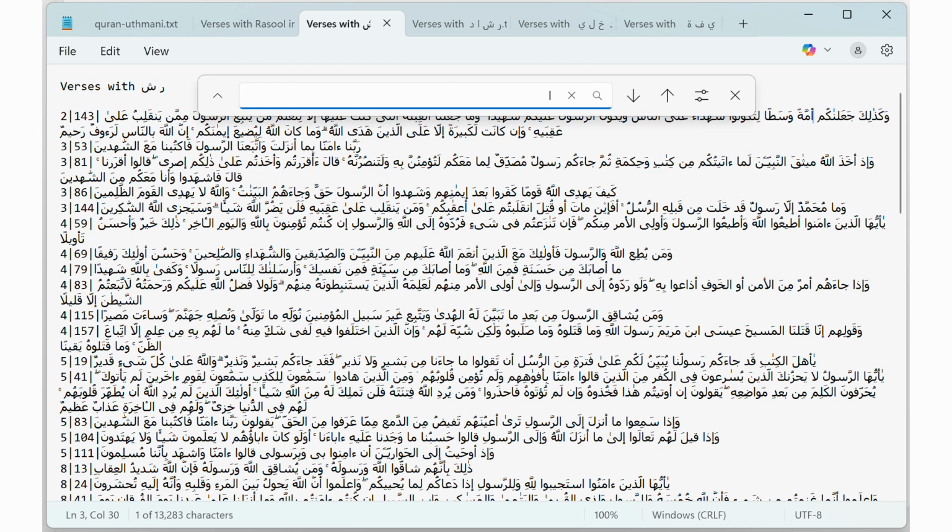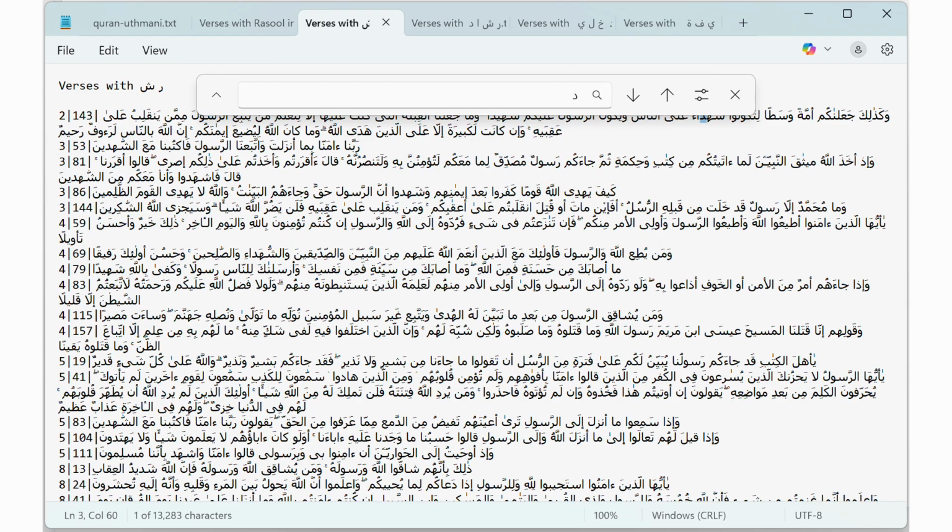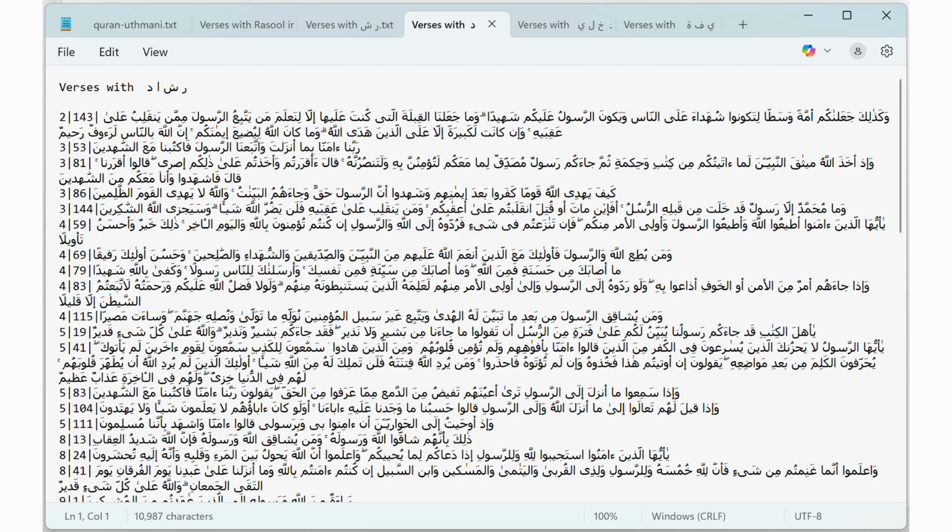Now repeat this again for the third letter of Rashad Khalifa's name, Aleph. Now all of these verses will have an Aleph in it. So now we're going to repeat this again for the next letter, Dal. Select all of the verses that contain that letter and paste it into another blank text file. So these are all the verses that have the word rasool in them and all the letters of the name Rashad. We still need the last name, Khalifa, but notice the letters of Rashad alone in all the verses with the word rasool in them exist in 19 chapters or surahs.